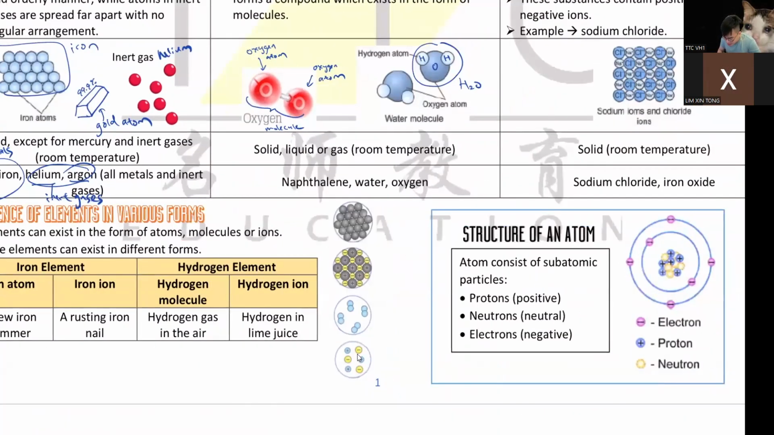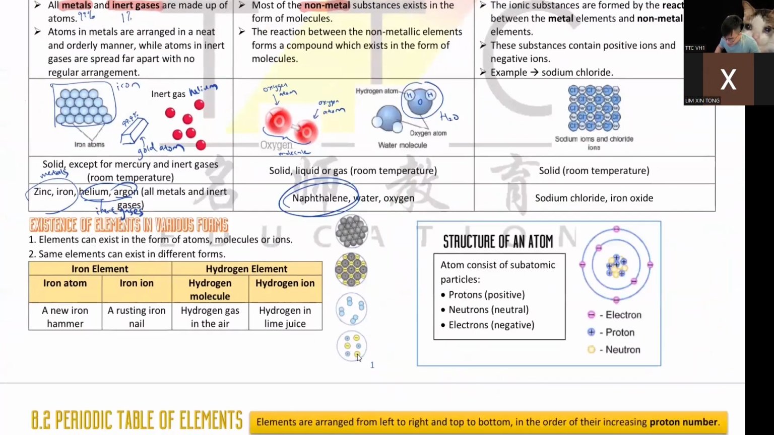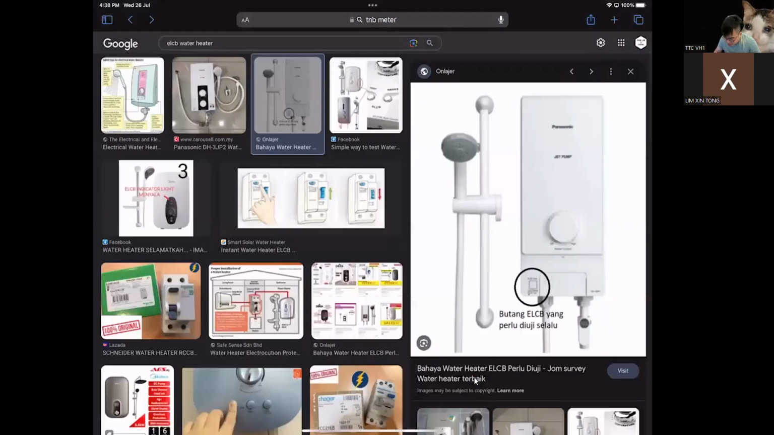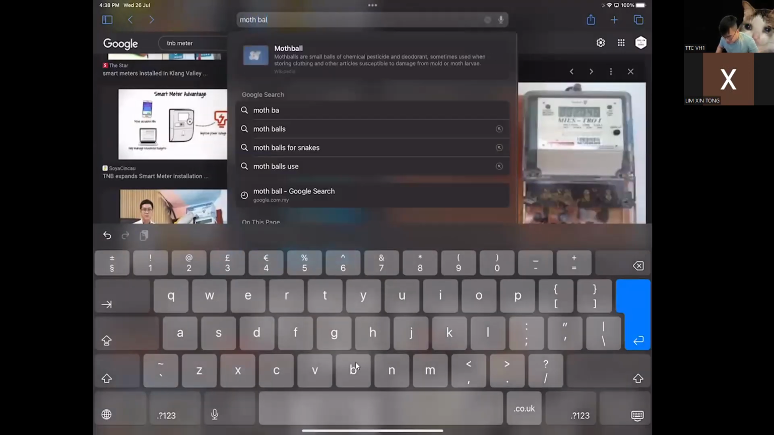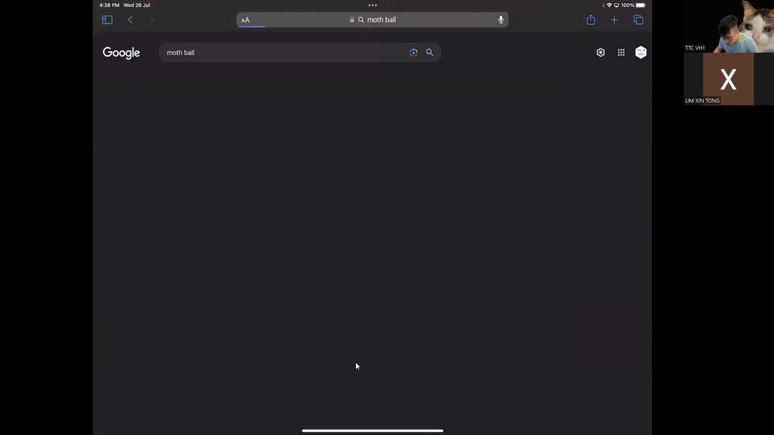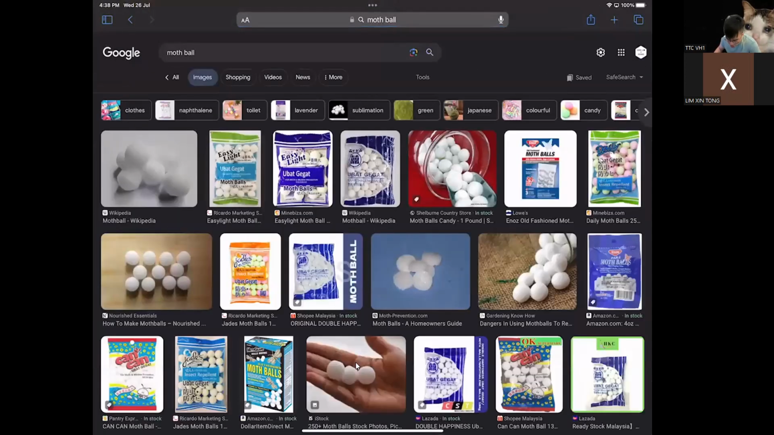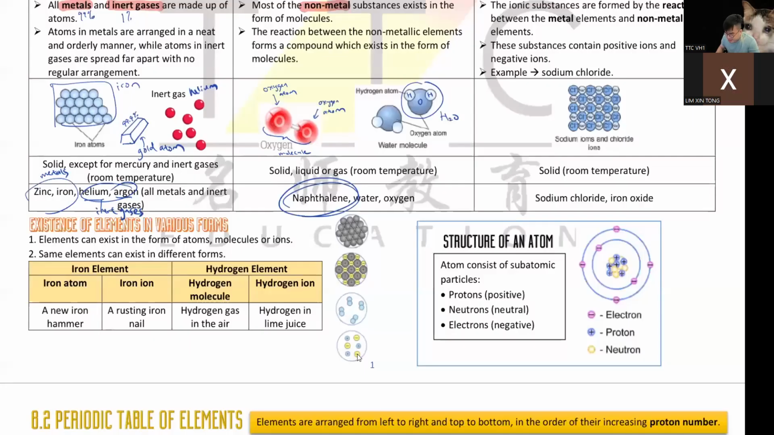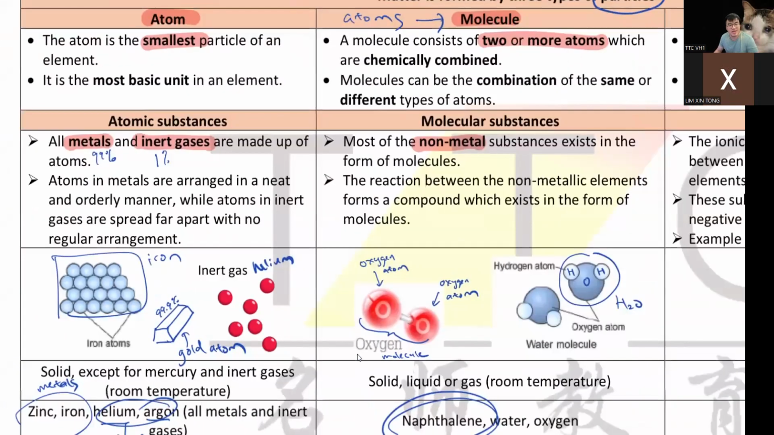So you see, you have examples here: naphthalene, water, and oxygen. What is naphthalene? Naphthalene is what we call mothball. I'm not sure whether you heard of this. Mothball. The thing you put in your cupboard to chase away moths and to make your cupboard smell bad. So this is your mothball. All right. So it is a molecule. It is a non-metal. So far so good. Are you okay?